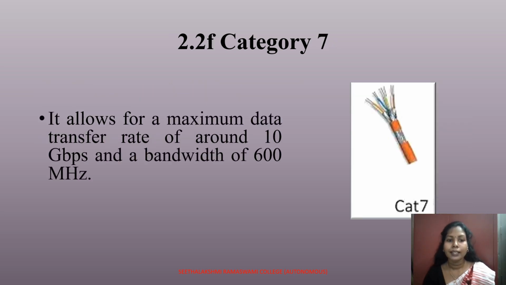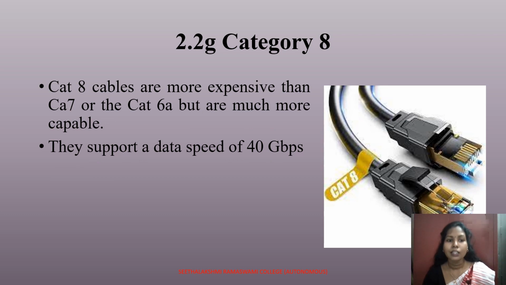It allows for a maximum data transfer rate of around 10 Gbps and a bandwidth of 600 MHz. Category 8. So these cables are more expensive than Cat7 or the Cat6A, but much more capable. They support a data speed of 40 Gbps.